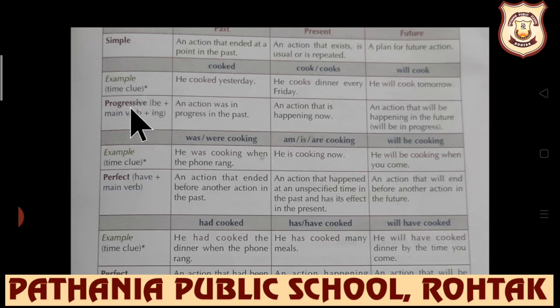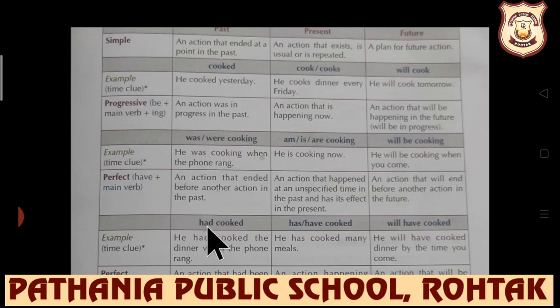Further, if past progressive is concerned, then was, were plus first form plus ing will be used. The use is an action was in progress in the past. Sometimes we also say, when I reached home, my younger brother was completing his work. When I reached home, my father was reading newspaper. So an action was in progress in the past, and for this we use was, were plus first form plus ing.